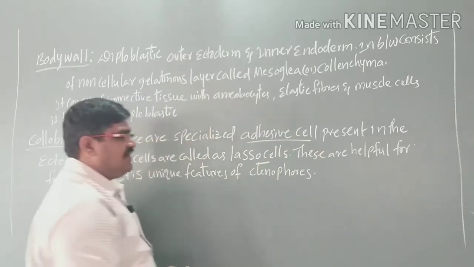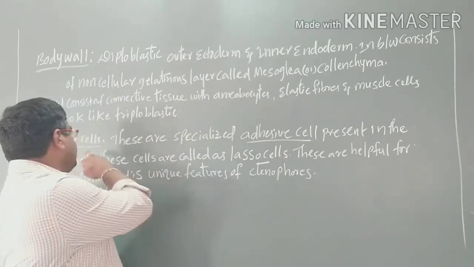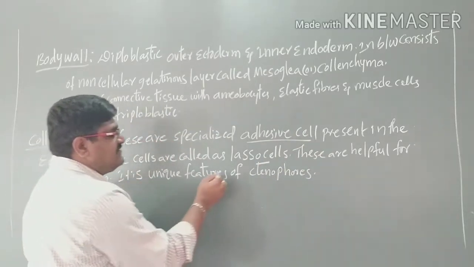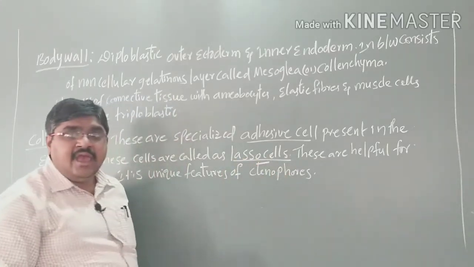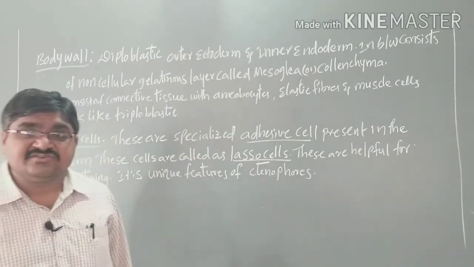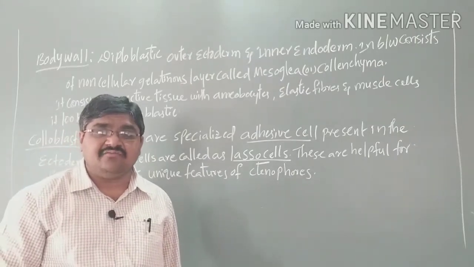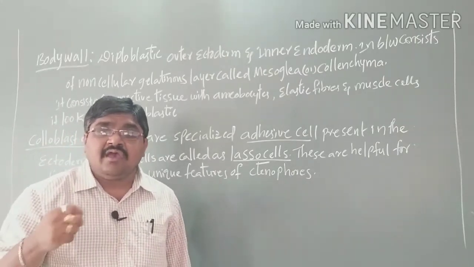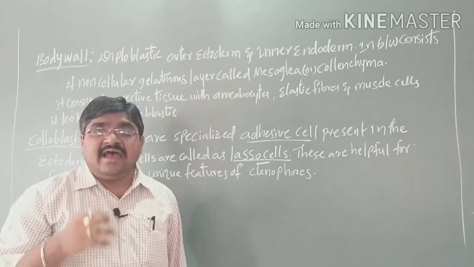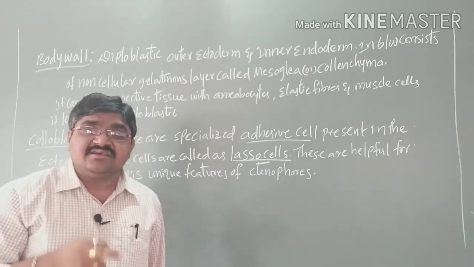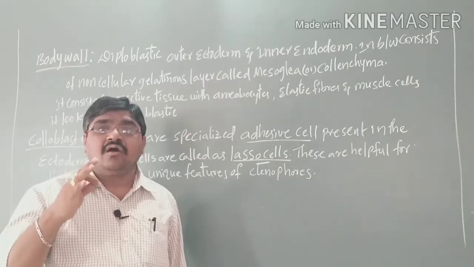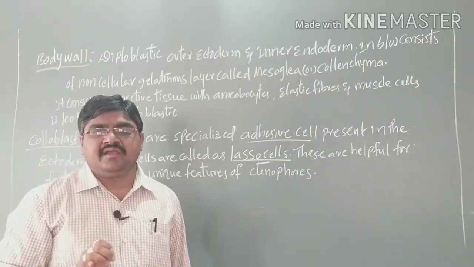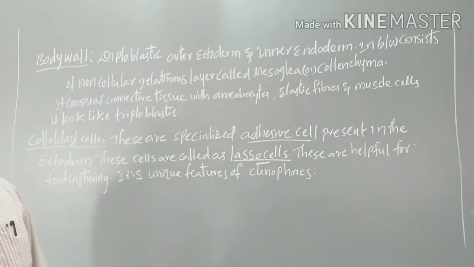Due to the presence of adhesive cells, they are called colloblast cells, or lasso cells. They are helpful for the collection of food materials, and this is a unique, characteristic feature of ctenophores.